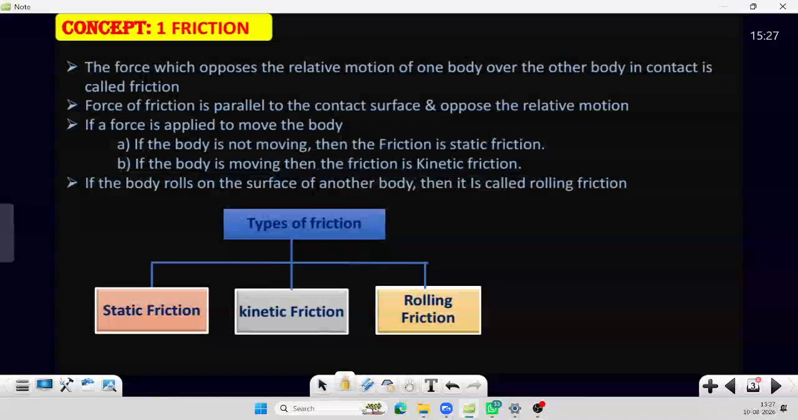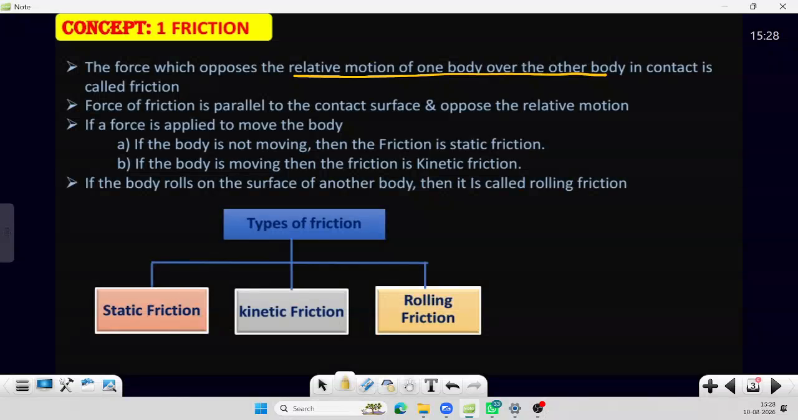Now here, let us say we have placed two bodies, one over the other. When one body is moving, the second body tries to oppose. These two bodies always want to be together; they want to move together. So friction opposes the relative motion between the two bodies. The force of friction opposes the relative motion of one body when the other body is in motion.